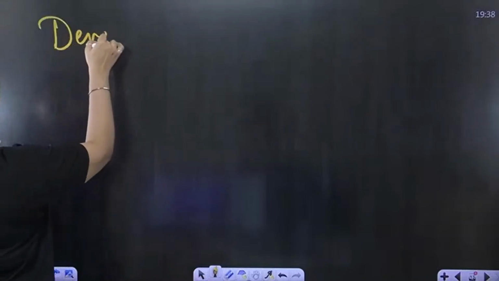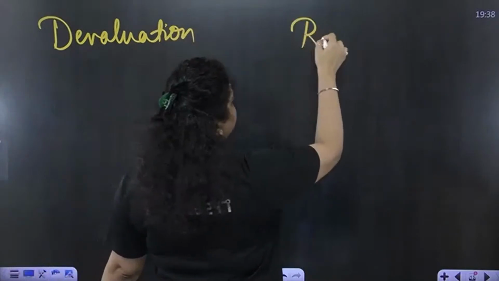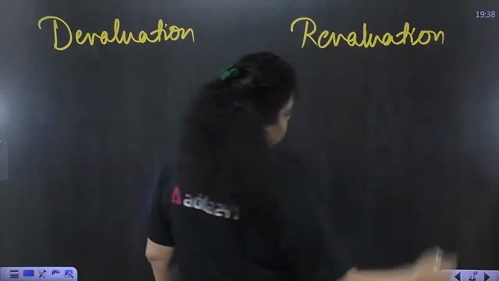So there are two terms: devaluation of currency and revaluation of currency. Apart from these two terms, there are two other terms, depreciation of currency.